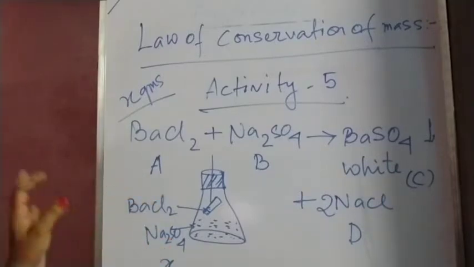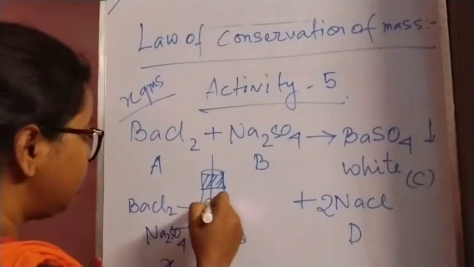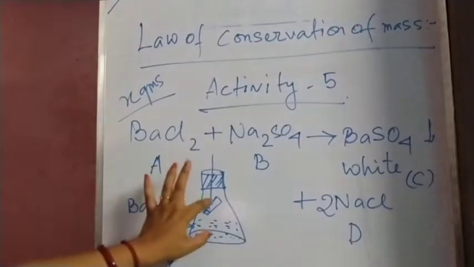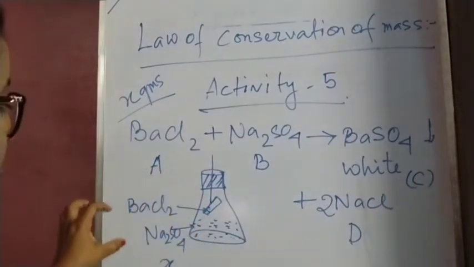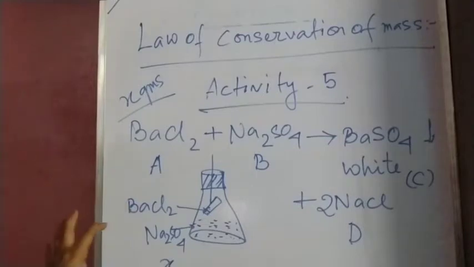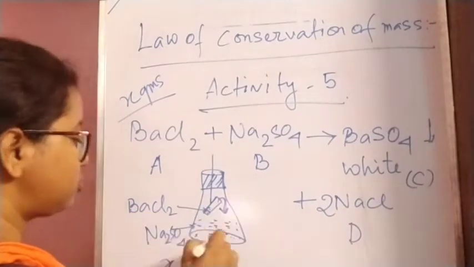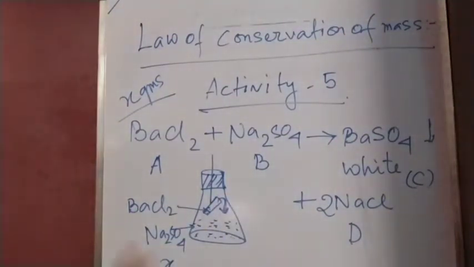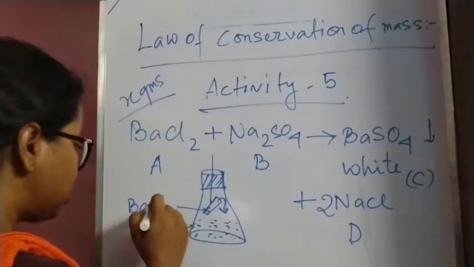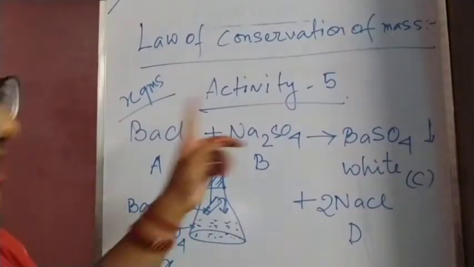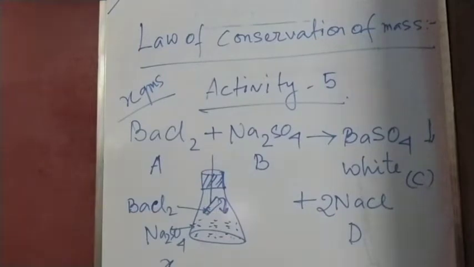Now at this stage we have measured the mass. After this, we will break or in any manner open up this bottle so that the two solutions can get mixed together. Barium chloride will get mixed with sodium sulfate, and the reaction will go on. When the reaction completes, the barium chloride will convert to barium sulfate, and the sodium sulfate will convert to sodium chloride.